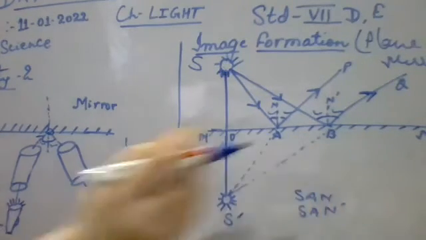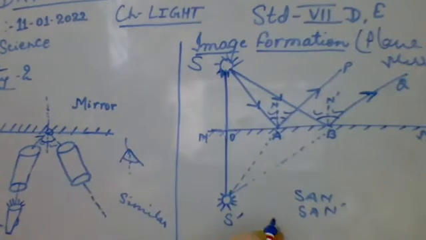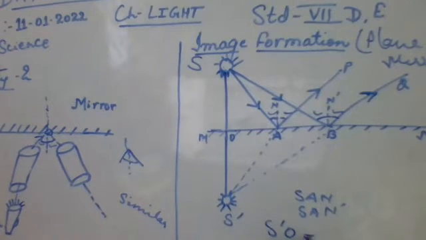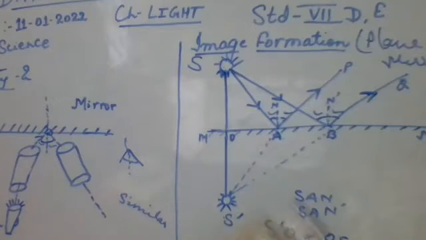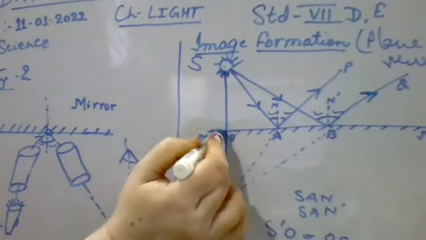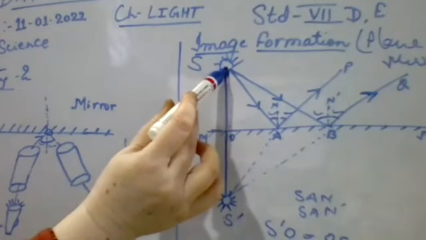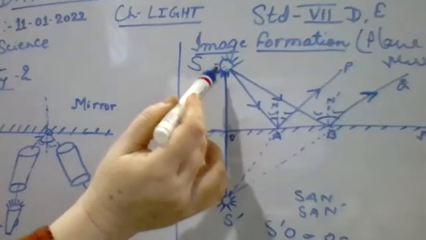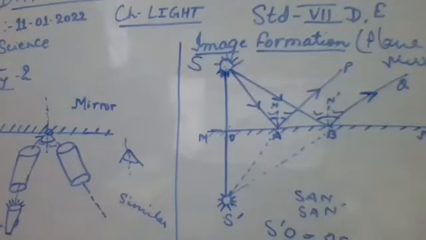Then, as described in your book, you just see your book, all of you: S dash O is equal to OS. As it is explained in your book, I am taking that point also. S dash O is equal to OS. This distance and this distance are the same. It means that where you place the object in front of the mirror, at the same distance you will get the image at the back of the mirror.